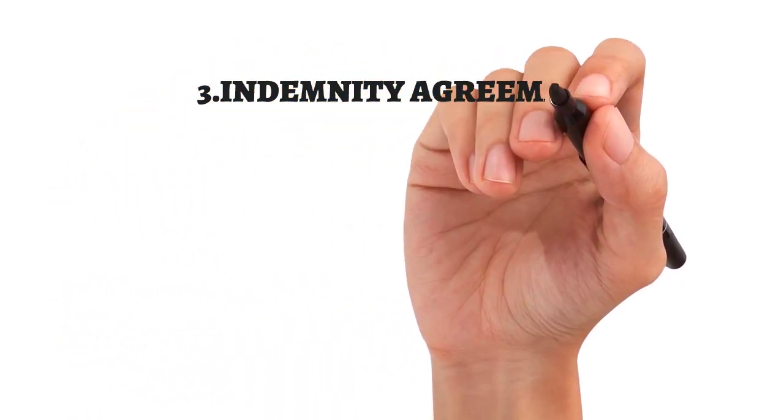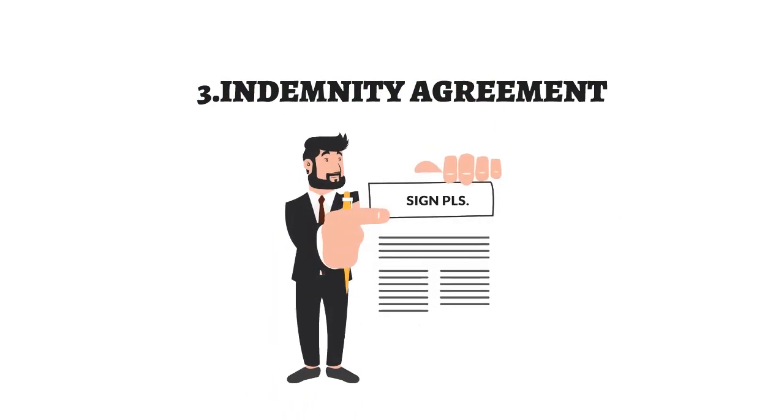3. Indemnity agreement. Once the underwriting process is complete, you will be asked to sign an indemnity agreement. Once signed, the bond will be issued and sent to you.